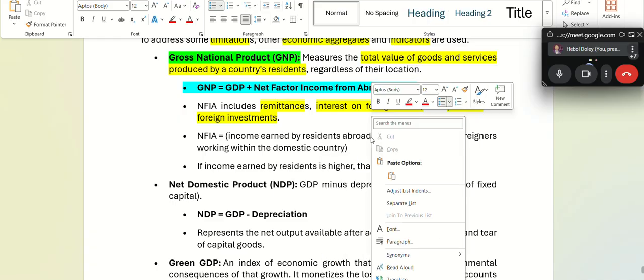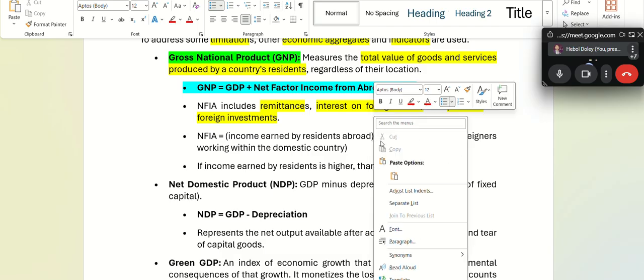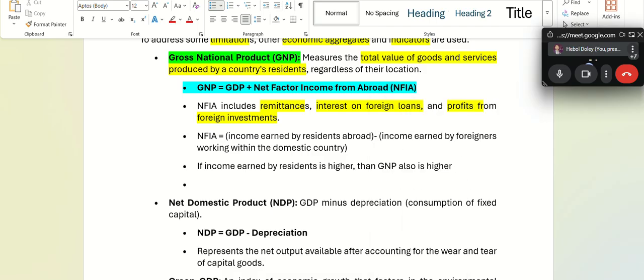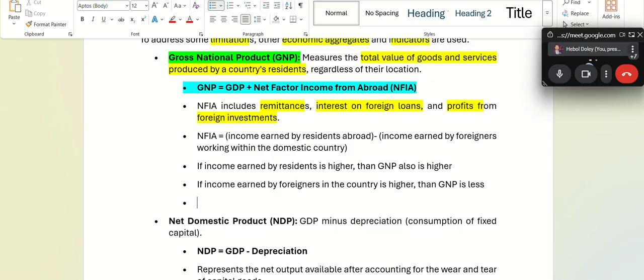Second case, if income earned by foreigners in India, in the country, is higher, then GNP is less, right?